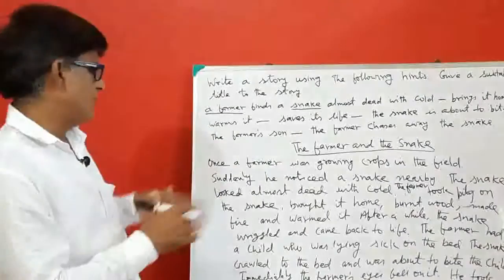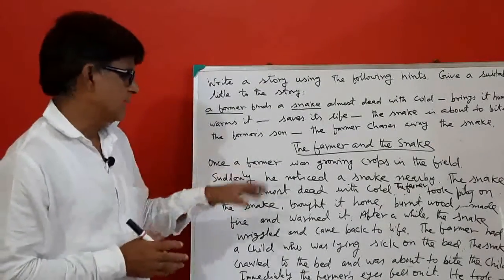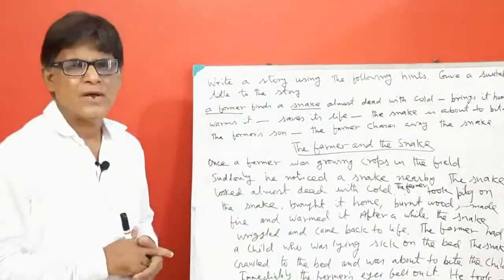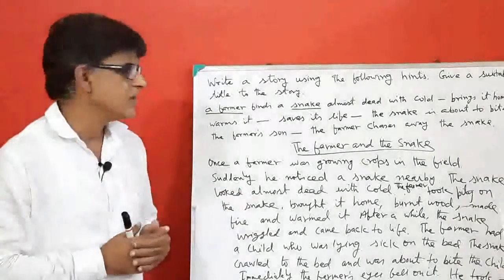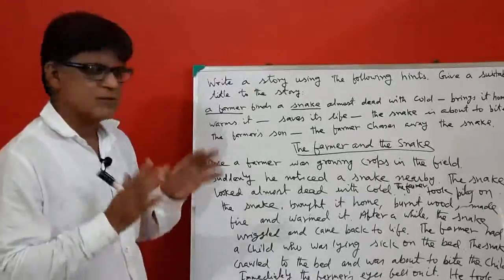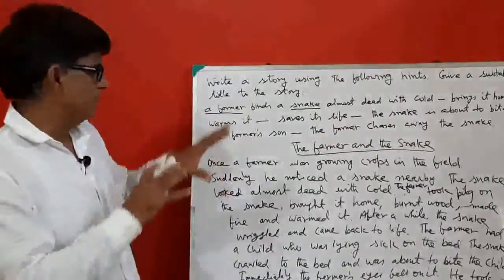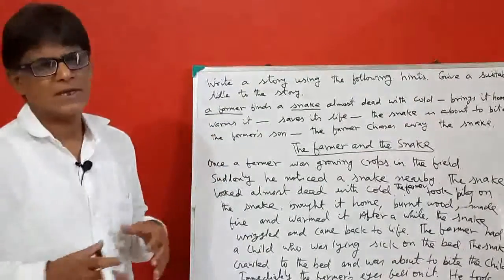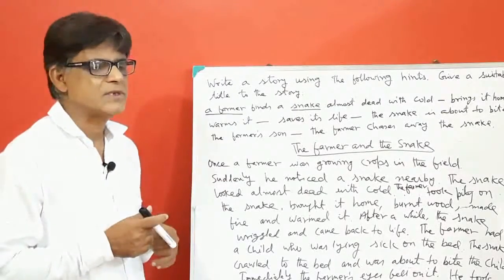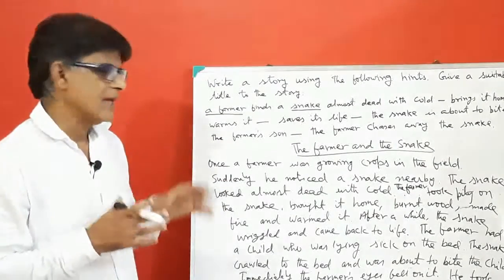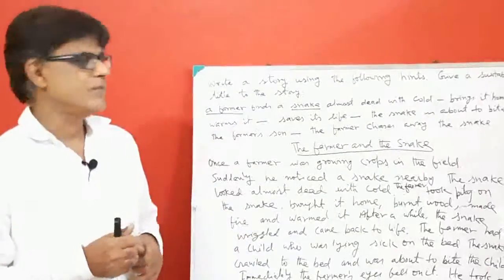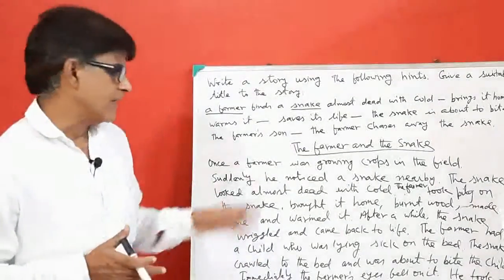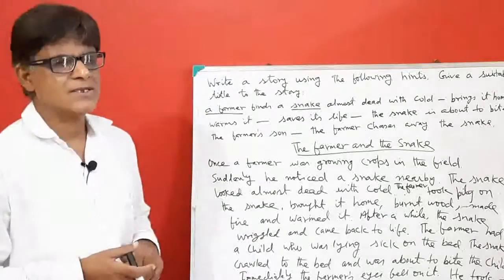So all this was about a story. I hope you have quite understood how to write a story. First of all, read all the points and imagine what the story could be, give a title, give a moral at the end of the story, and write this story in the past tense.